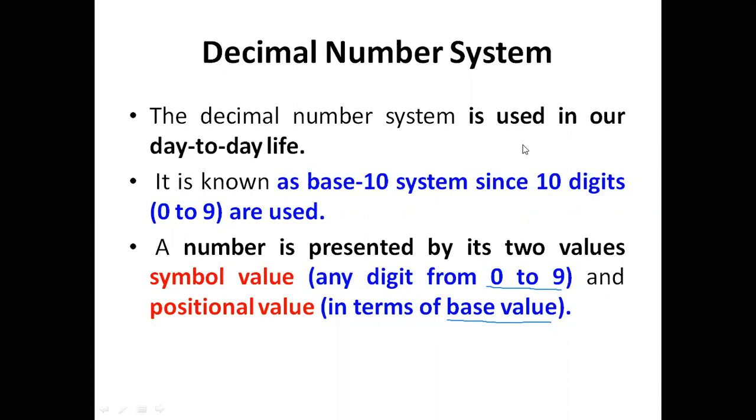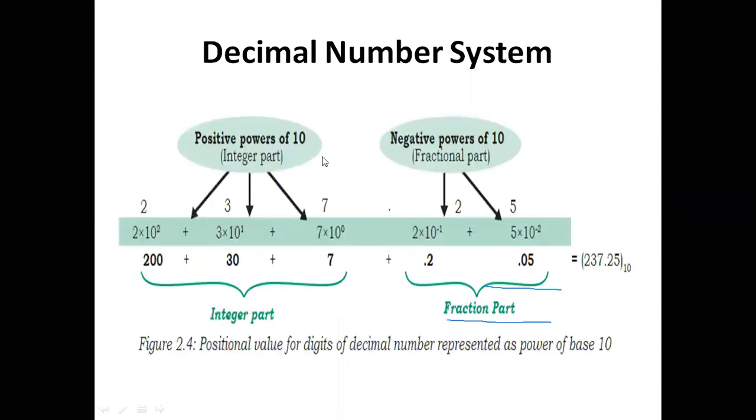And here, this is called the decimal number system. Just now we have been discussing this one. This part is called the integer part. This part is called the fractional part. In the integer part we indicate from right to left 7 into 10 power 0, 3 into 10 power 1 plus 2 into 10 power 2.